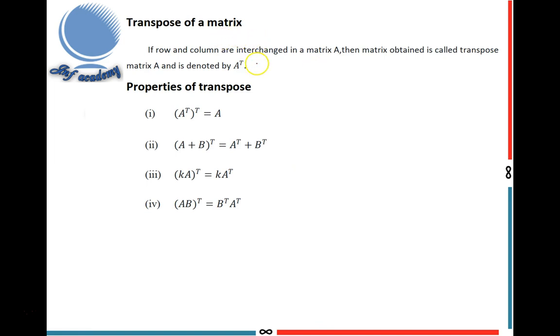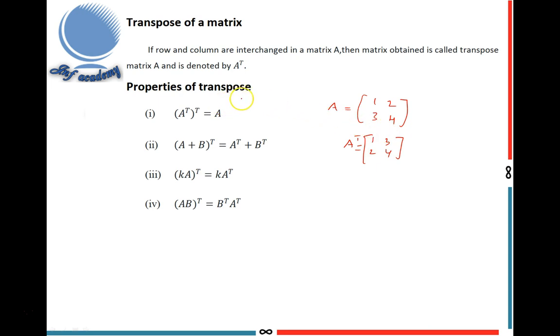Next, transpose of a matrix. If rows and columns are interchanged in a matrix A, then the matrix obtained is called the transpose matrix, denoted by A transpose. How? Suppose A equals 1, 2, 3, 4. A transpose: the first row becomes the first column and the second row becomes the second column. This is A transpose.